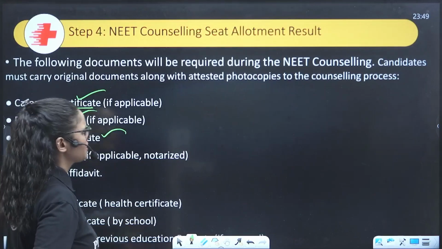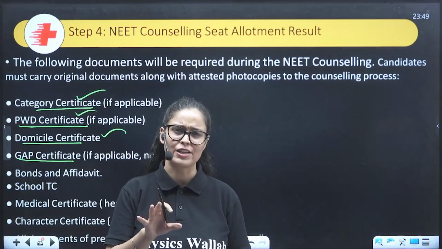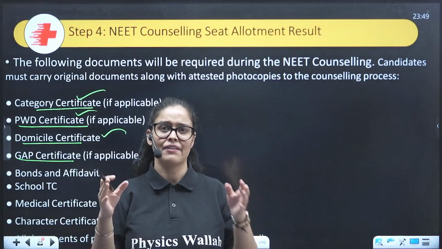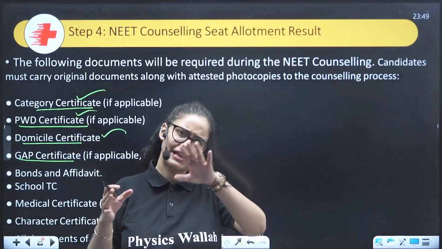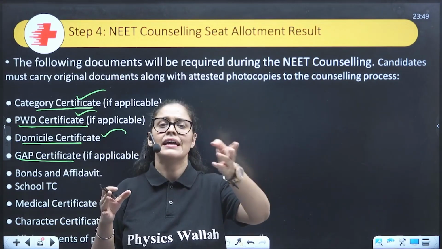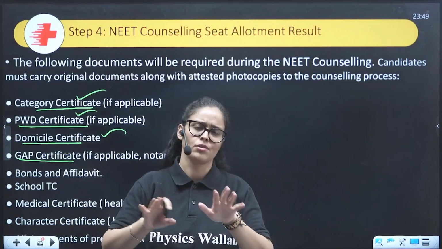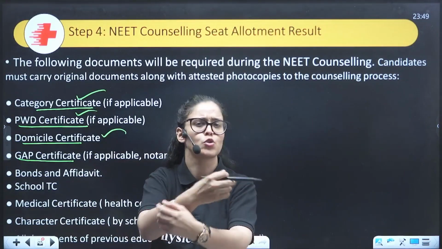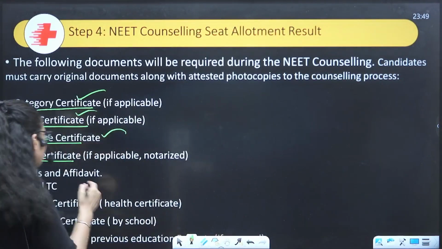Gap certificate, for those kids who have taken a 1 year gap. Don't worry at all, it's very easy to make. The person near me has a center where they make rent agreements, and they make affidavits there themselves. Similarly, some people in your society or around the market make an affidavit for just 100 rupees. You just tell them, I want a gap certificate or gap affidavit. Easy, right? So don't panic about it. Share it with those friends who are panicking about the gap certificate.